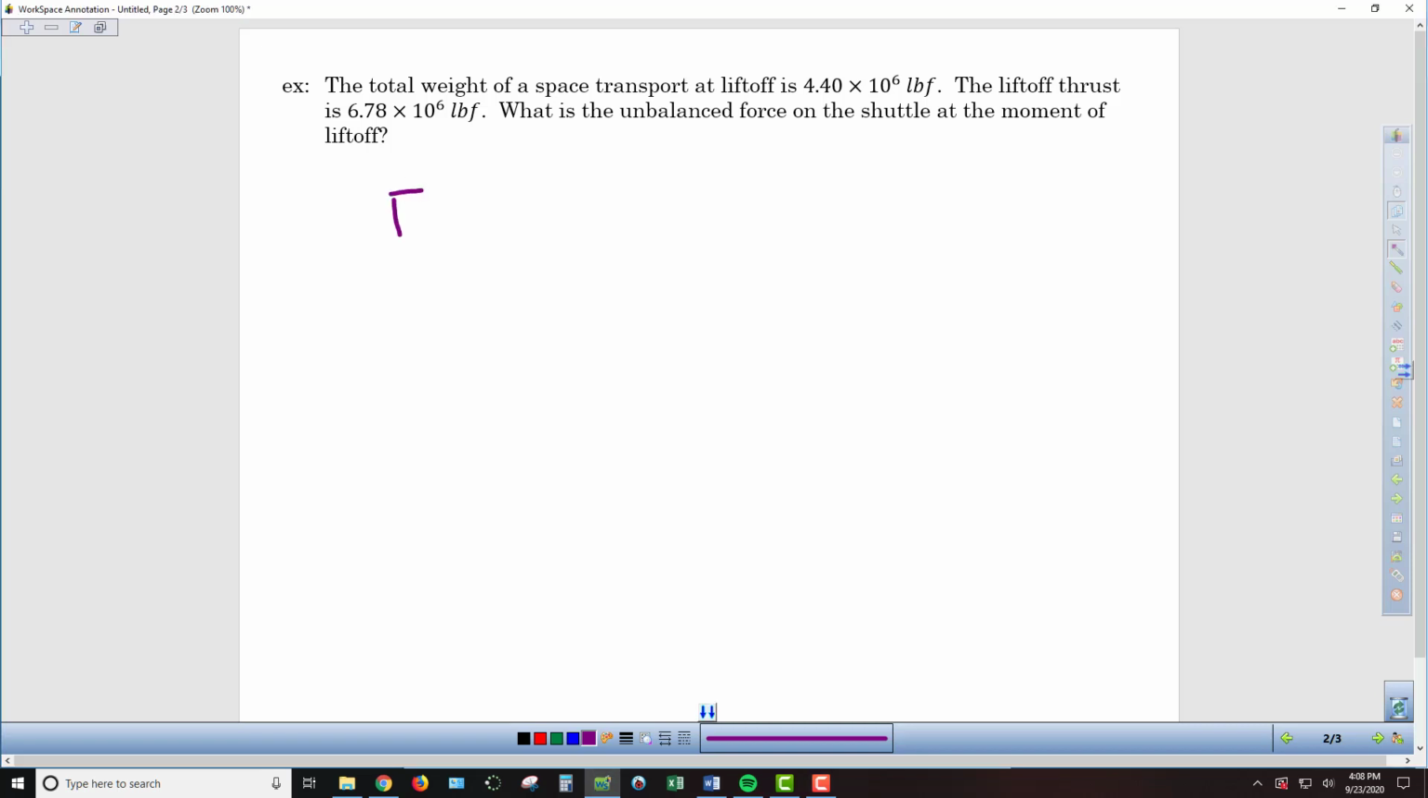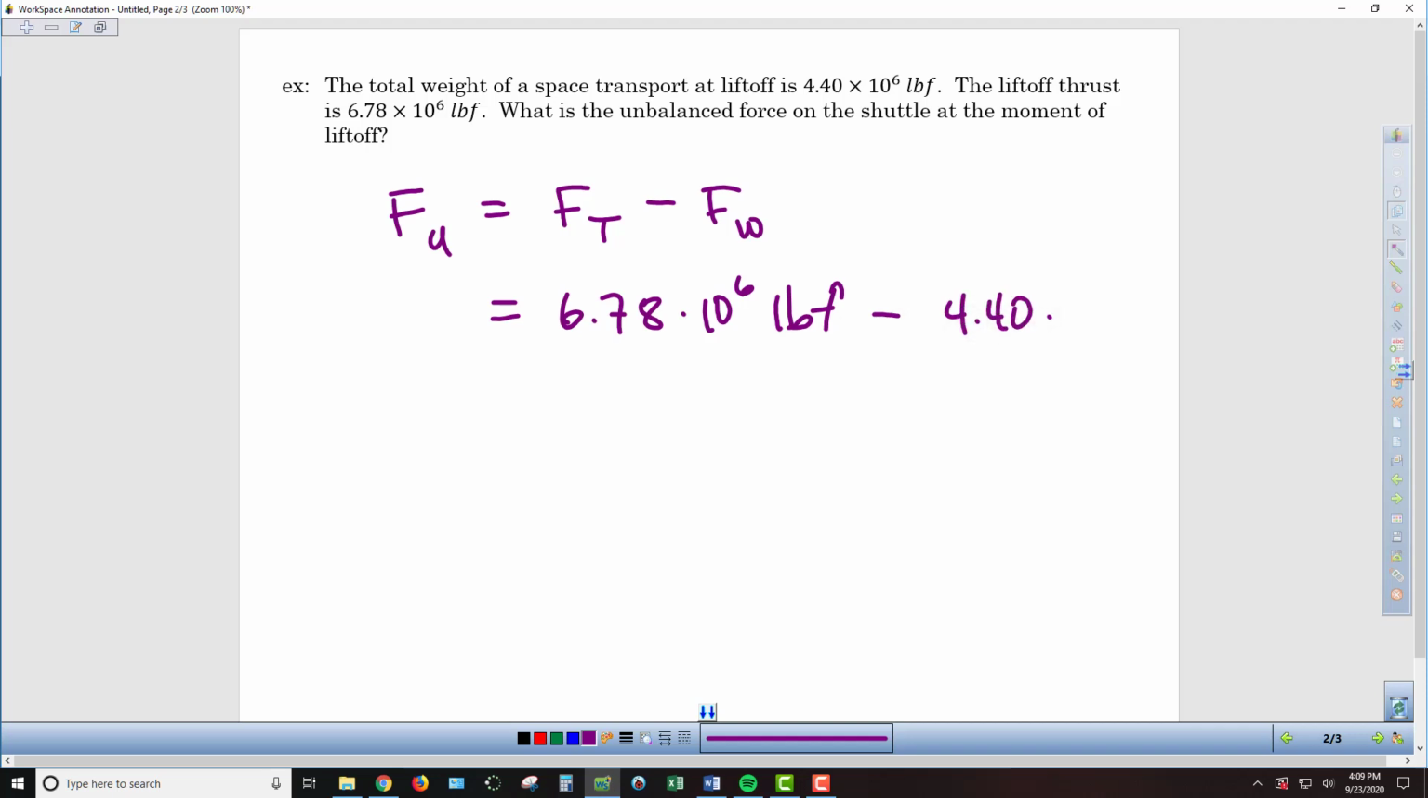And so we can just quantify this as the unbalanced force is equal to the force of the thrust minus the force of the weight. And so we're just going to subtract these two quantities. The force thrust, 6.78 times 10 to the 6th pound force, minus our 4.40 times 10 to the 6th pound force. And so we get this unbalanced force in this circumstance is 2.38 times 10 to the 6th.